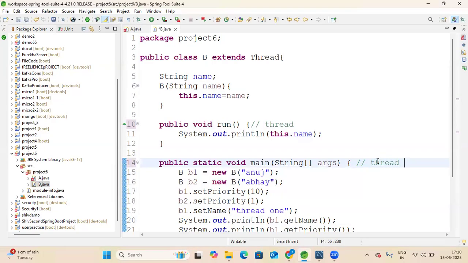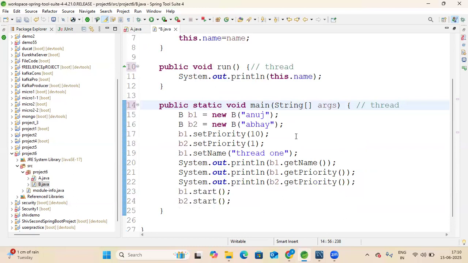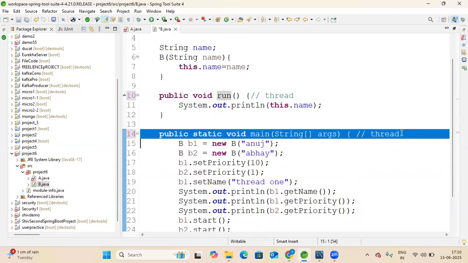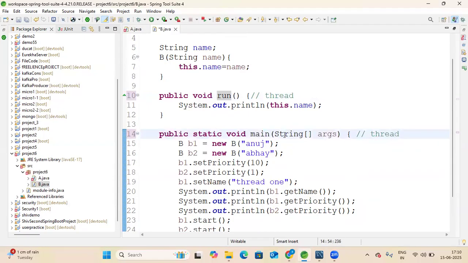In the interview they will ask how many threads are here. If there is one run method, that is one thread. In the main method, by default one thread is running. So basically currently there are two threads: one thread running in the run method and one thread running inside the main method. Okay, two threads. So now what is the thread pool?